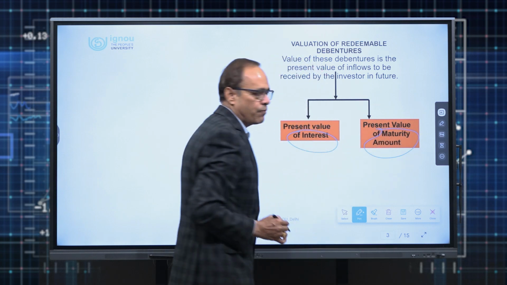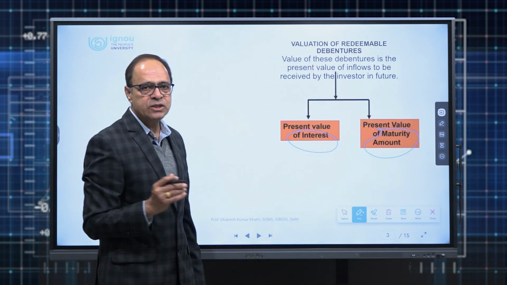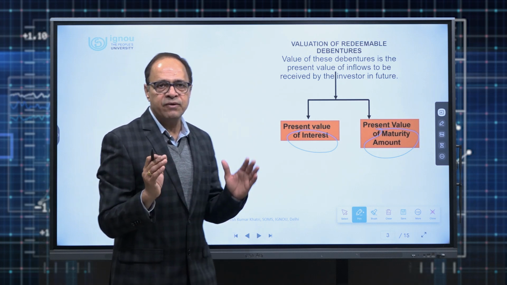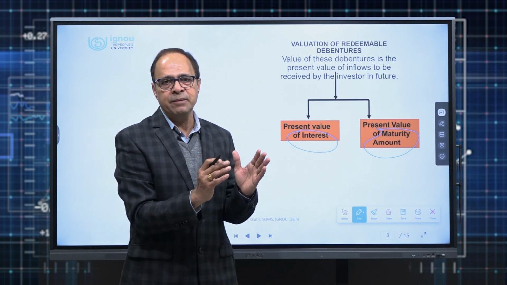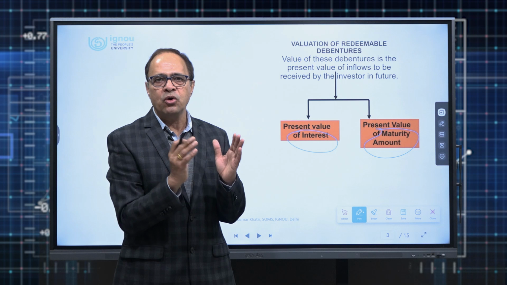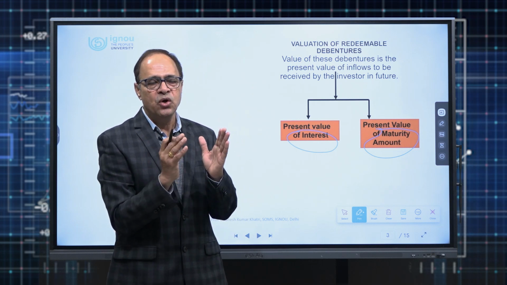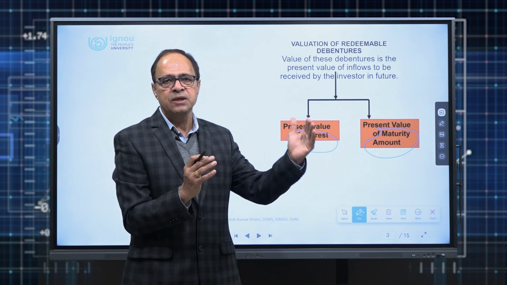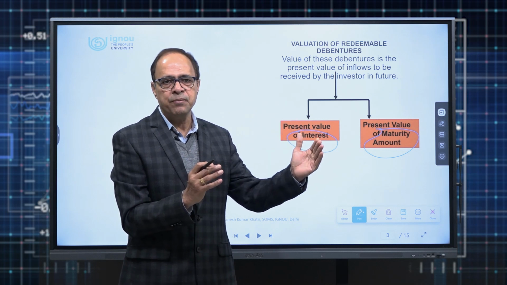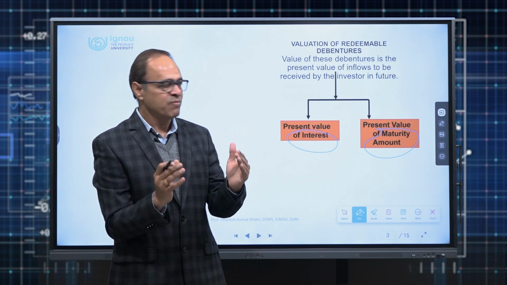Therefore, in case of debentures, any investor who is likely to buy the debenture, either from the company or in the market, is ready to pay the present value of all the future interest payments which he will get from the company as well as the maturity amount.